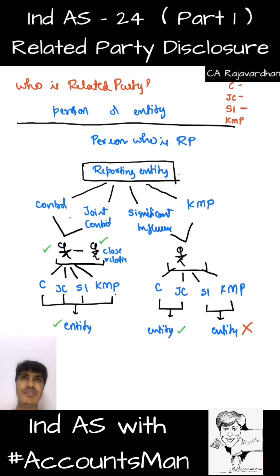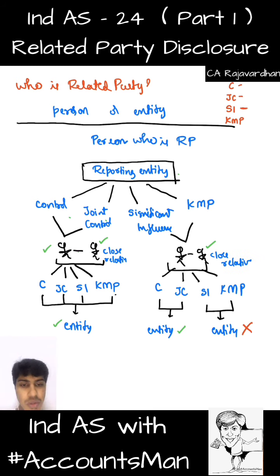If it is significant influence in both the cases, there is one company and there is one more company, between them is a person who holds significant influence in both the companies. He cannot make both the companies related. You get that? So he has to hold more than significant influence in one company and significant influence in one company to make it related. You get that? And if that person has a close relative, that person who is a close relative is our related party.